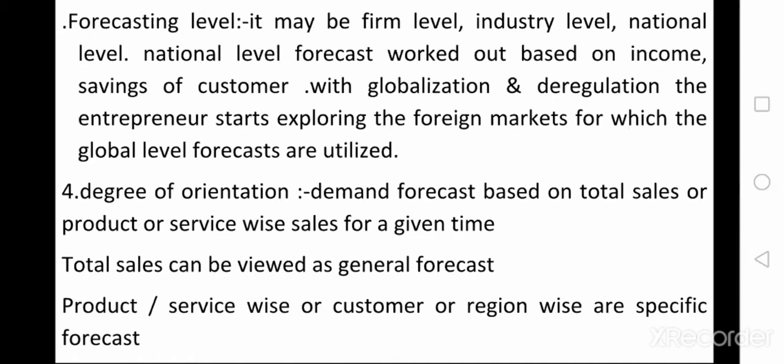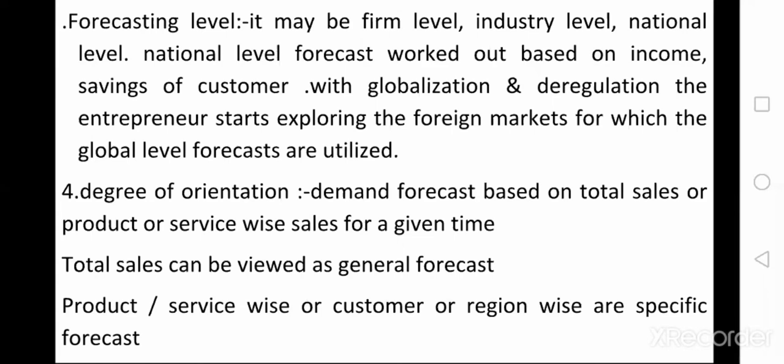Industry level means the total industry. So total industry demand forecasting depends upon the overall industry's performance. We already discussed the demand for cement at a particular area, which is called firm level demand. If constructions increase in overall India for the development of India, that is called industry level.